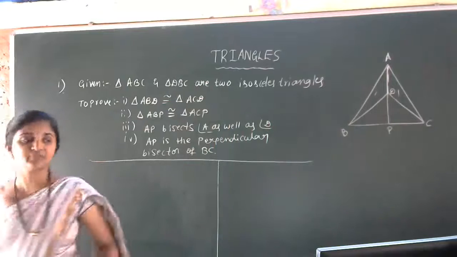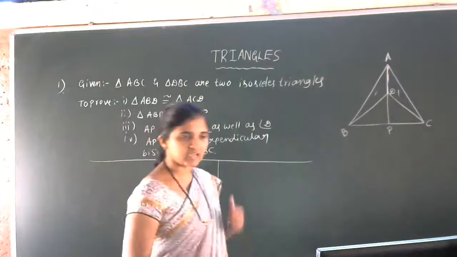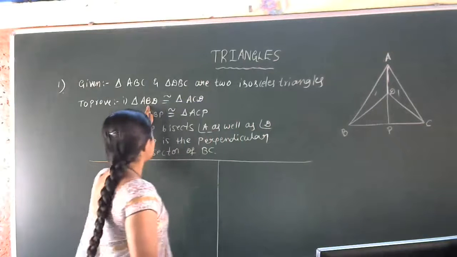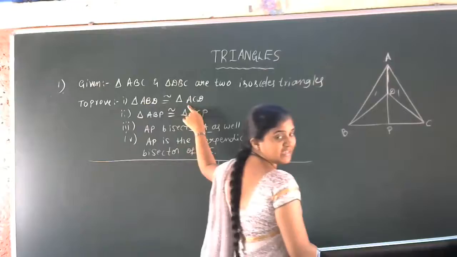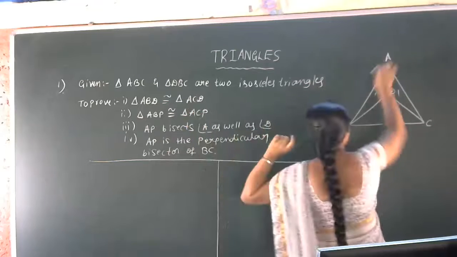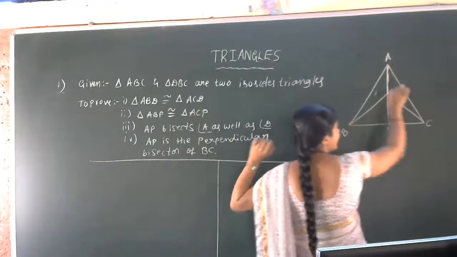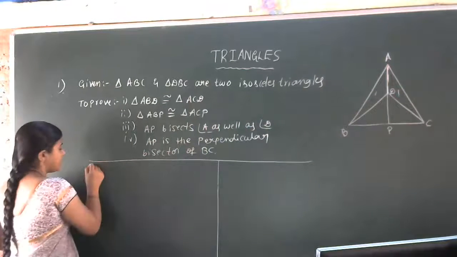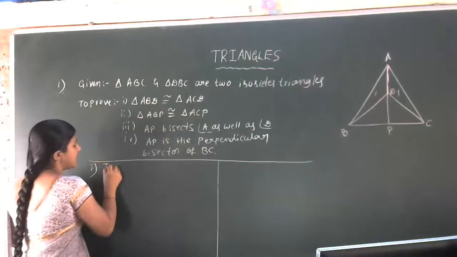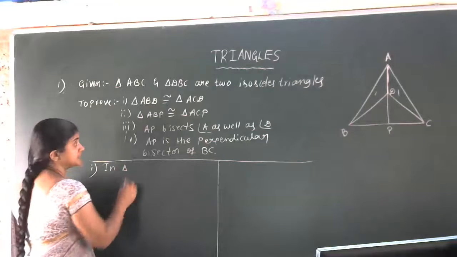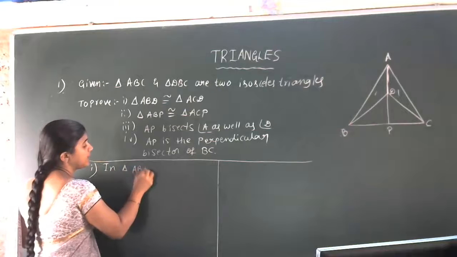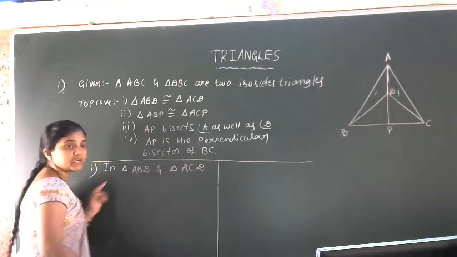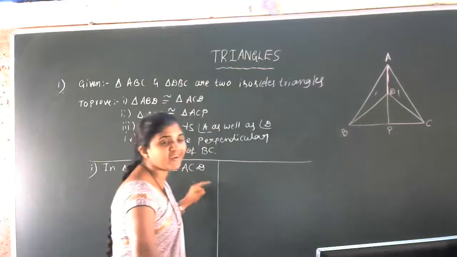Is that clear? Okay, shall we start the first discussion now? First one. Are you all ready to solve the first part? Okay, so the first part: triangle ABD congruent to triangle ACD, we have to show. For that we have to choose the 2 triangles, no? In triangle ABD and in triangle ACD.